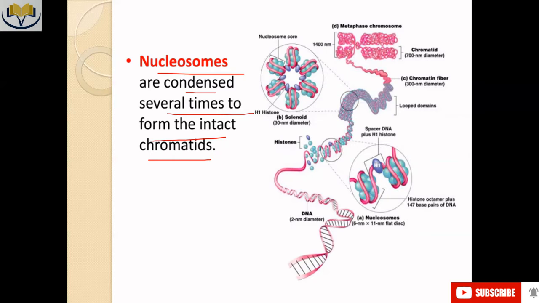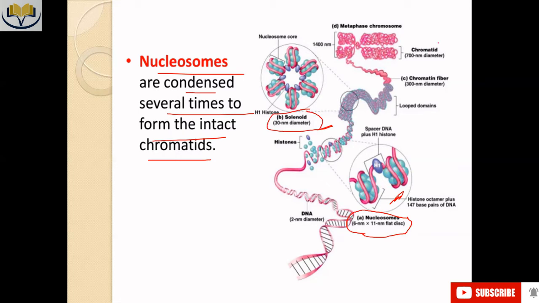Now, nucleosome structures have this particular bead on a string model. These are the bead on a string model that is known as the nucleosome. Next one is the solenoid structure.